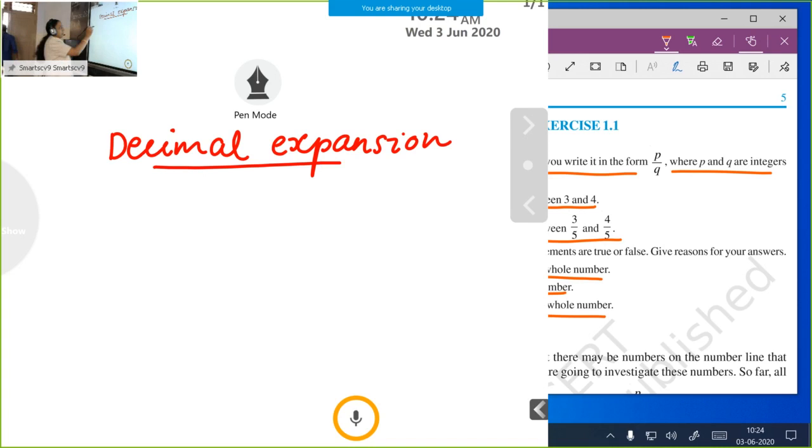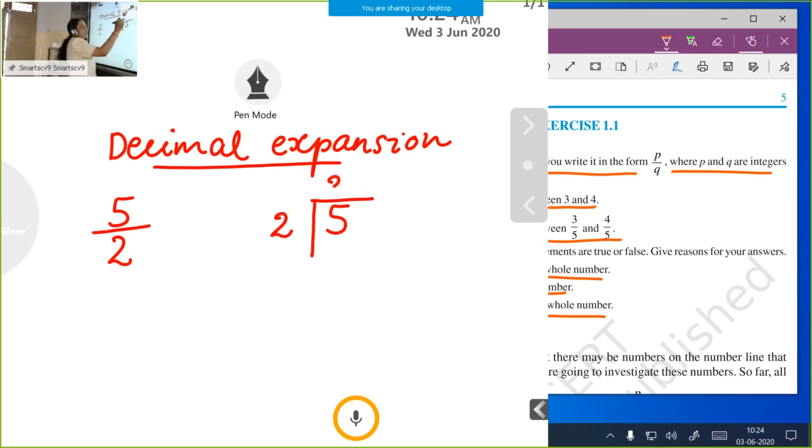So let me write one example. What is the decimal form of 5 by 2? You know how to divide these two numbers, 5 by 2. Long division, 5 divided by 2. 2 into 2 equals 4. Then we subtract, and the remainder is 1. Again, we need to write the decimal form. There is no other digit after 5. After 5, we can put a decimal point and insert so many zeros, and the value doesn't change. 5 means 5.00, etc., it is the same, because after the decimal, when we put 0, the value doesn't change.